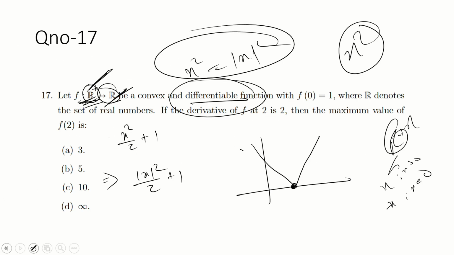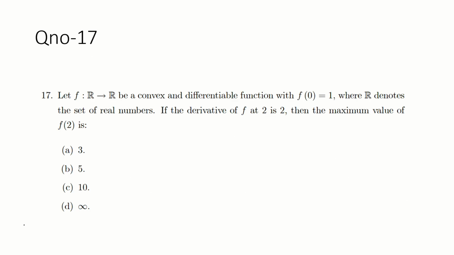If you take f(x) = x²/2 + 1, that satisfies f(0) = 1 and f(1) = 1. Okay, that's fine. But say f: R → R be a convex and differentiable function with f(0) = 1, where R denotes the set of real numbers.